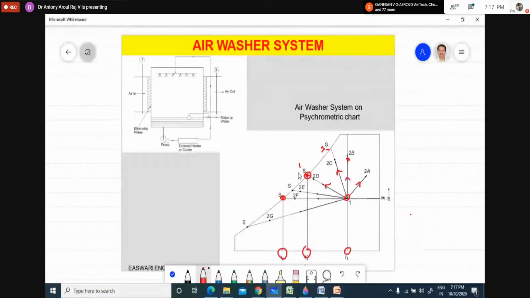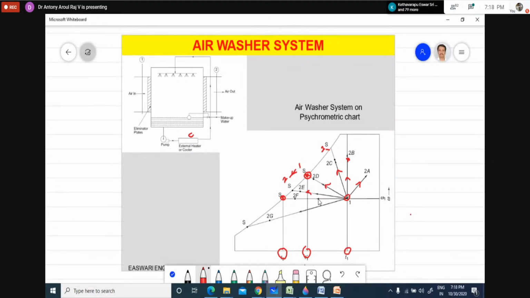But now you see, if this is the starting point and this is the ending point, and I am moving in this way, what is happening? The enthalpy is decreasing. So that means I have to do the cooling here. That's interesting. You can see that is interesting. Here we are heating for doing the same process, but below the wet bulb temperature we are cooling it.